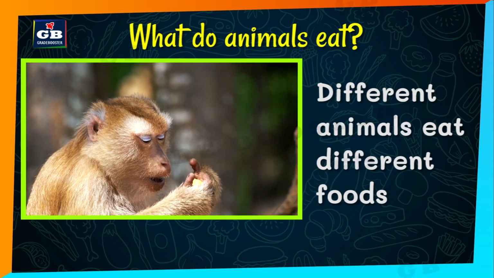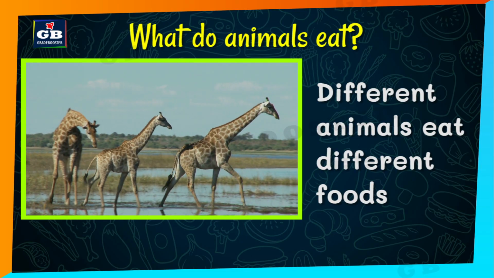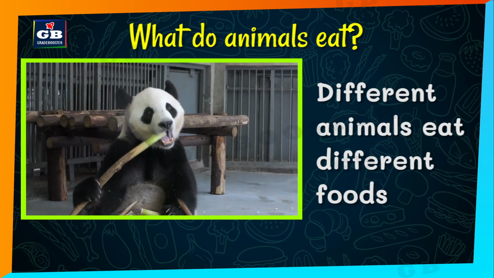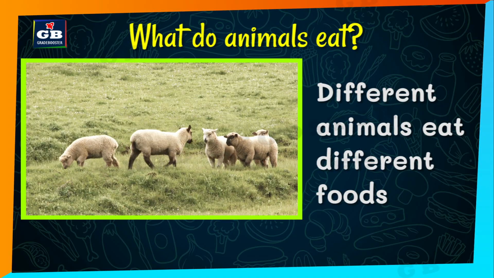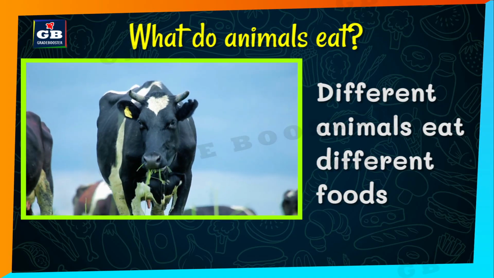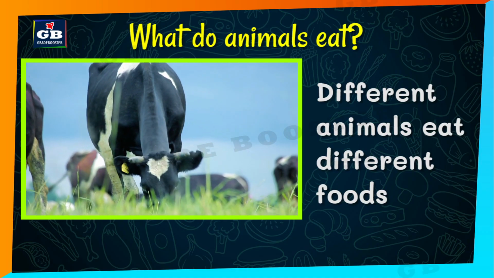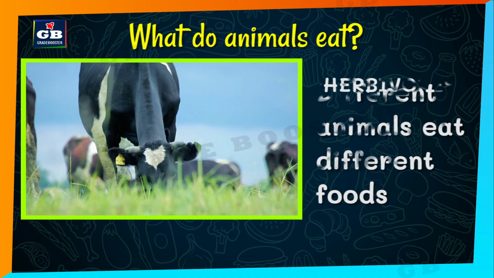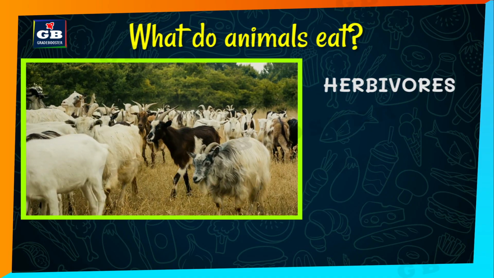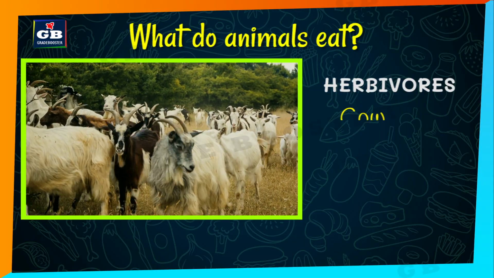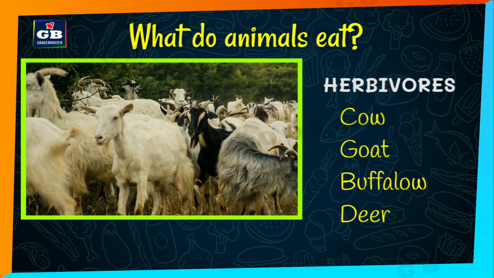Animals eat the food that is available in the nature. But all the animals are not eating the same kind of food. Different animals eat different foods. Some animals, they eat only plants or grass. Such animals are called as herbivores. Can you give some examples of herbivores? Yes, cow, goat, buffalo, deer.